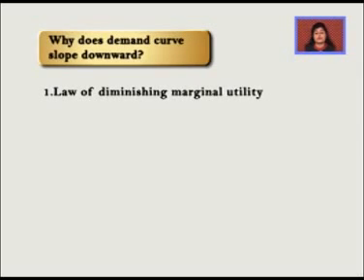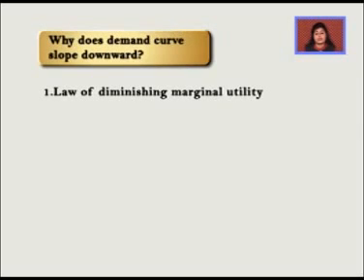First of all, because of law of diminishing marginal utility. In the last chapter, I explained very clearly to you, the more of a thing we consume, the less utility we are going to get. Until we reach a point where price and marginal utility are equal, we get our equilibrium. But now, if we want to have more of that good, we will only take it at a reduced price. And if the prices rise, we will obviously cut down on our consumption.